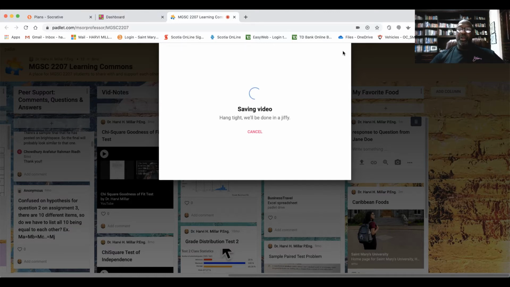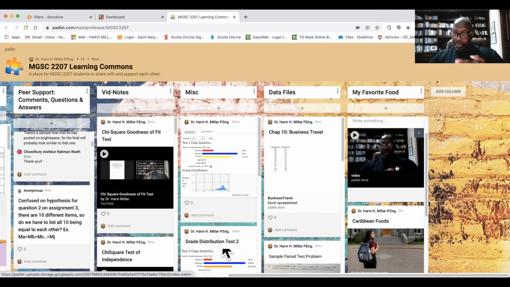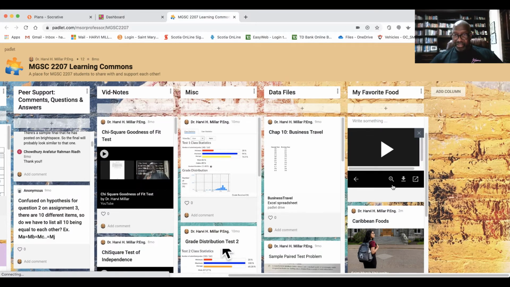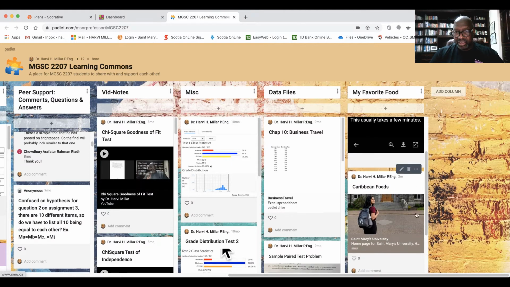We're saving that video, and eventually that video will show up right there. There we go. There's my video response. And if I play that back, or it's being prepared, so I have to wait a little while. So that's all good. If I want to delete anything that I posted, I could just delete it. As you could see, I could just delete that from here.